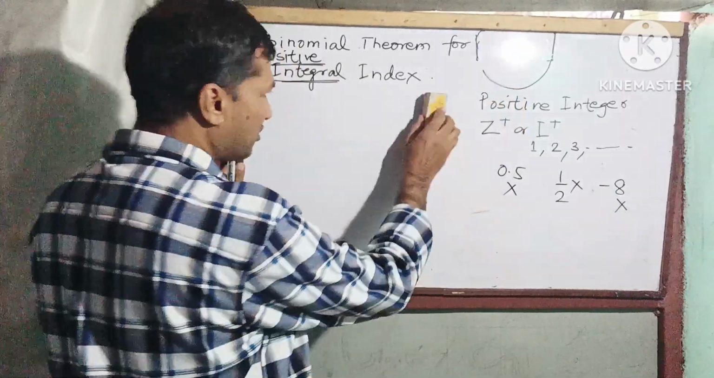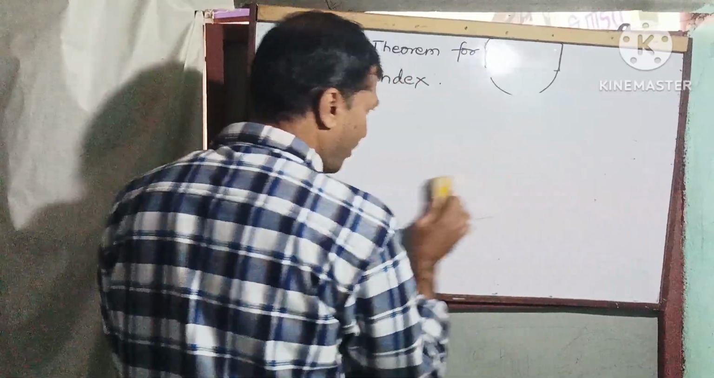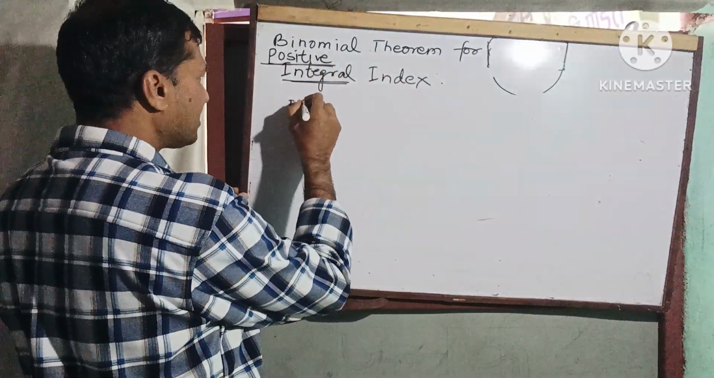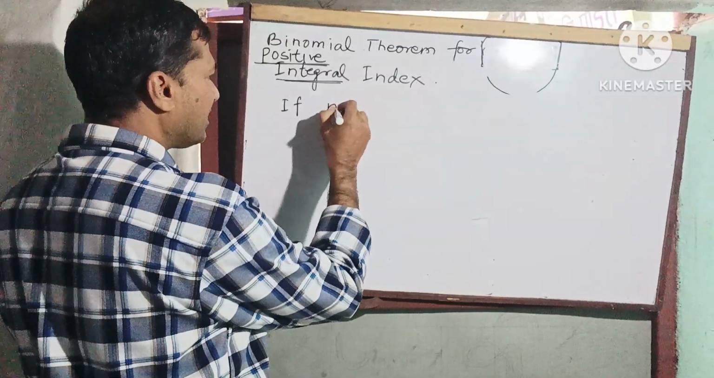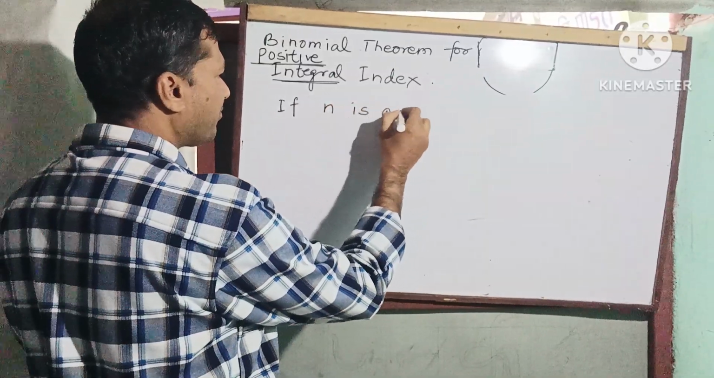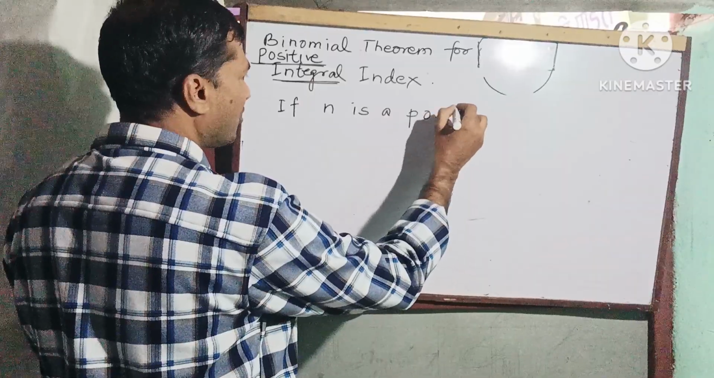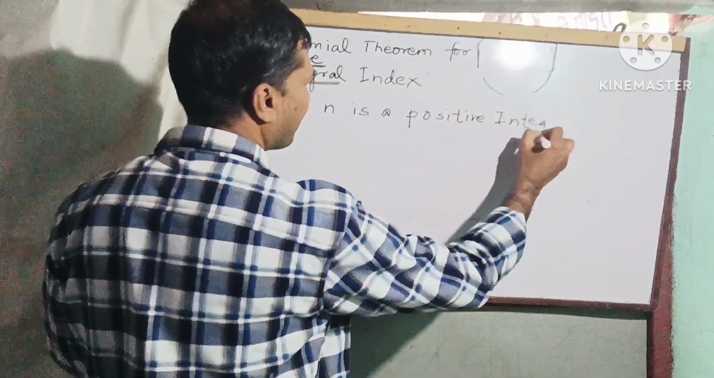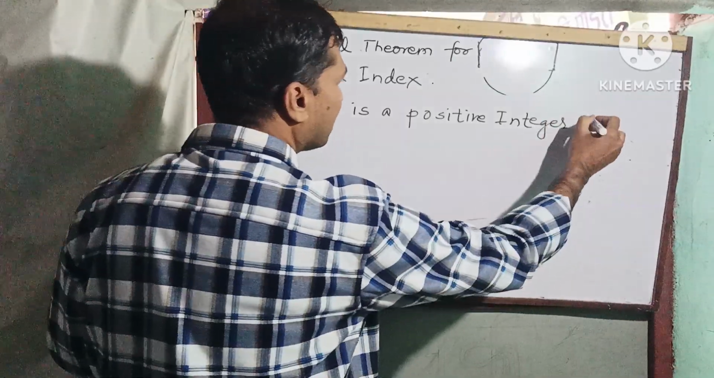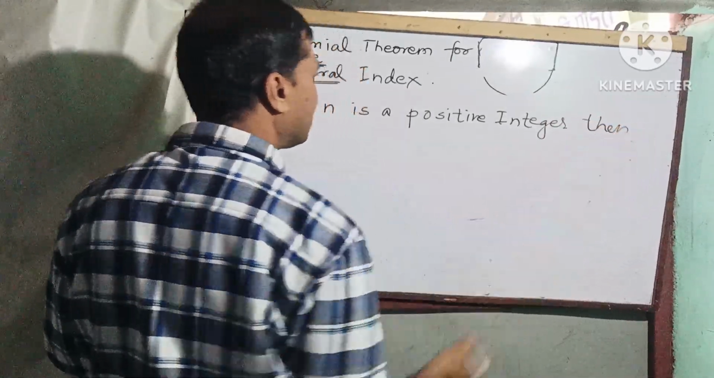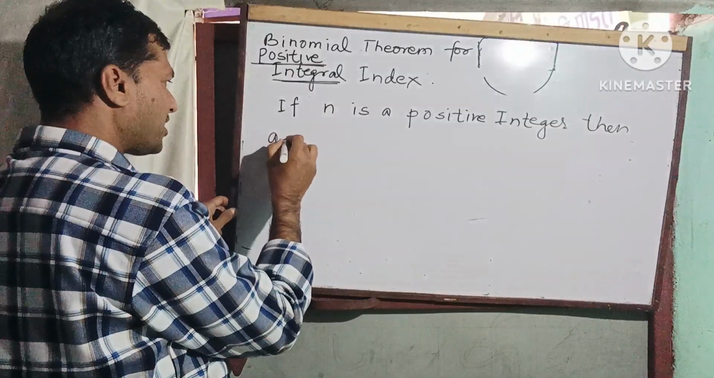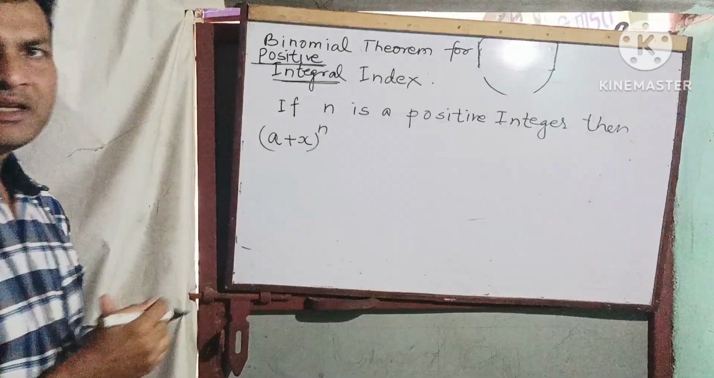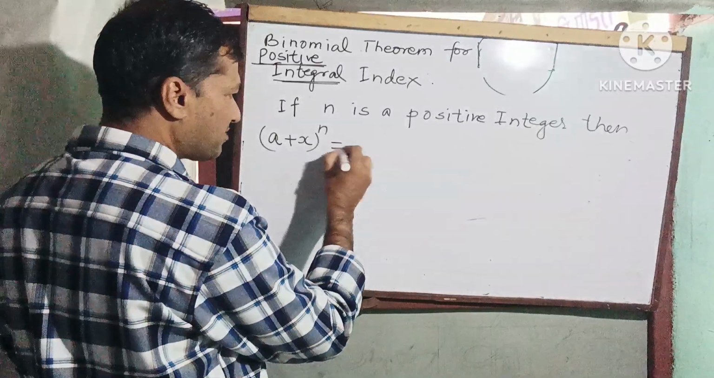Now let us start. If n is a positive integer, then what can we get? Then (a plus x) to the power n, this expansion expands as follows.